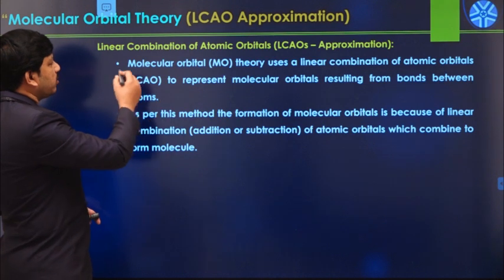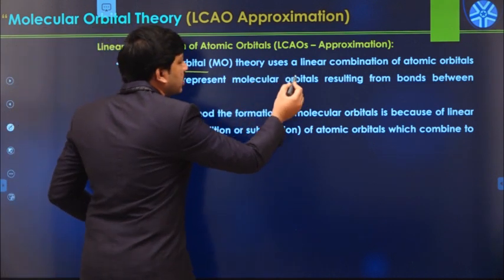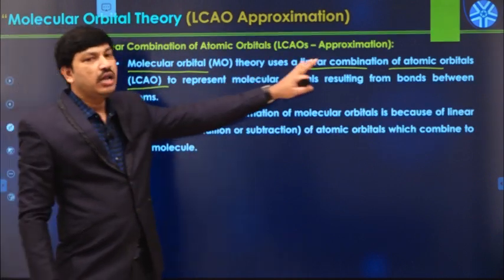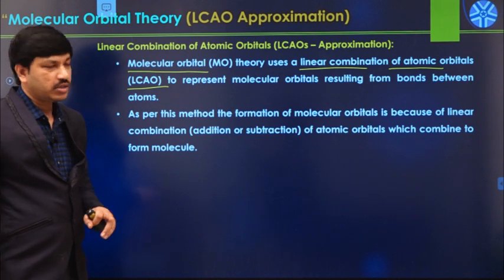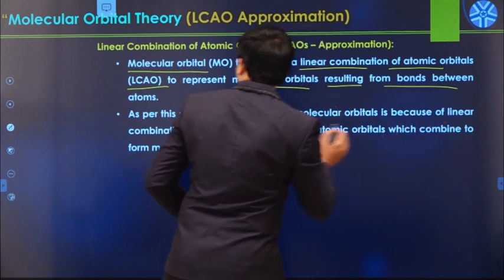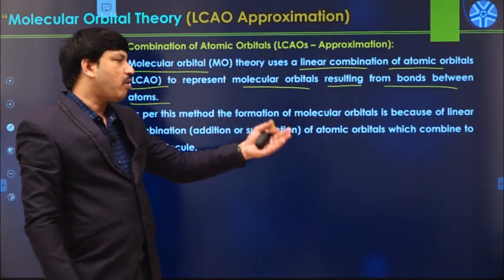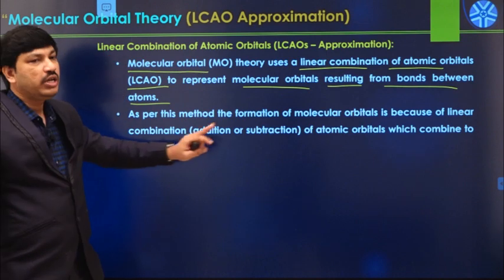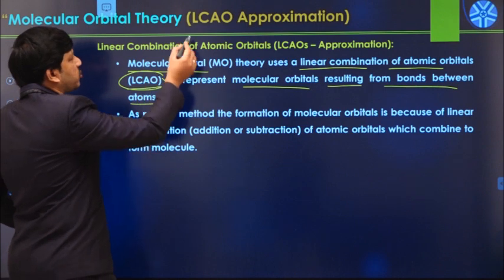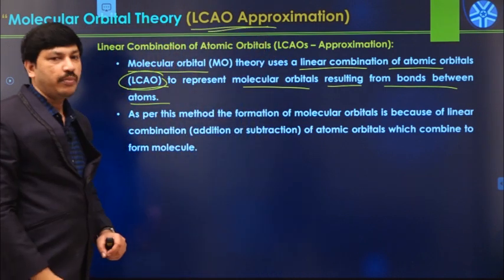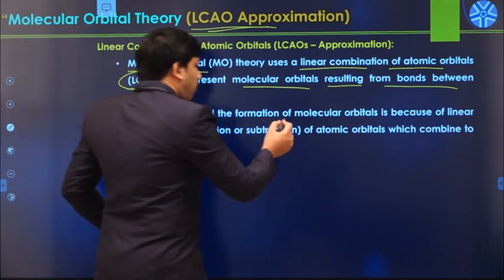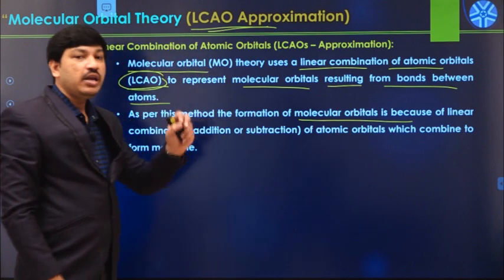According to molecular orbital theory, MO theory uses linear combination of atomic orbitals, which we already mentioned, to represent molecular orbitals resulting from bonds between atoms. In order to explain the bond formation in a given molecule, MO theory uses the LCAO approximation method. As per the LCAO approximation method, molecular orbitals form because of the linear combination of